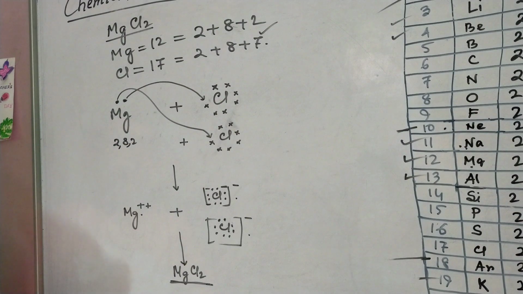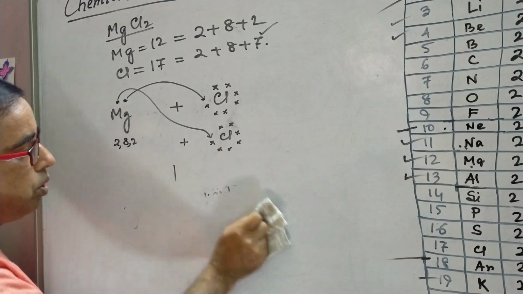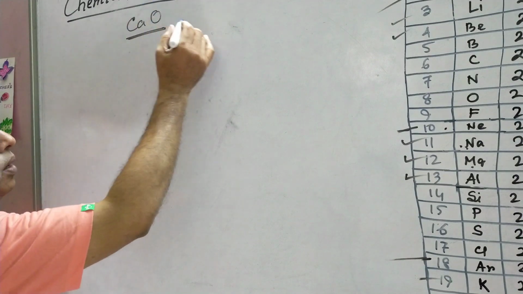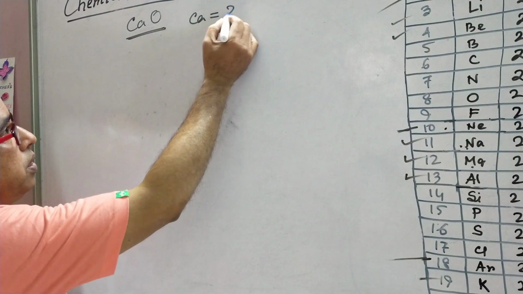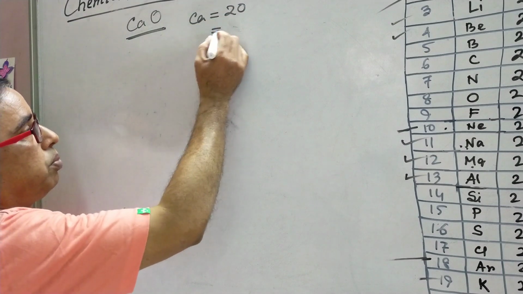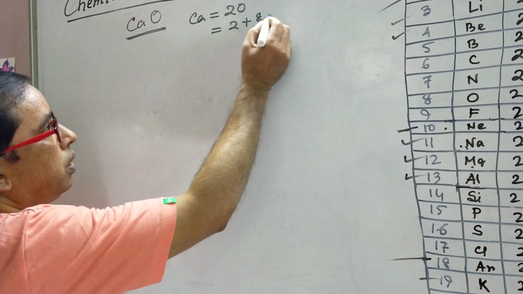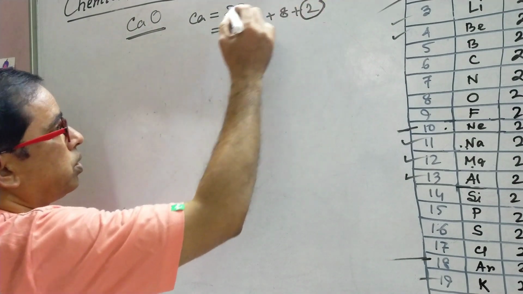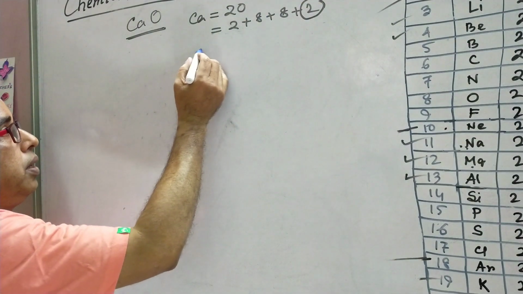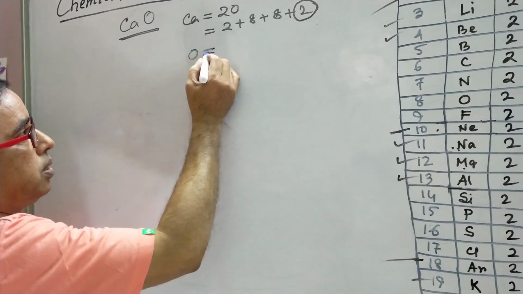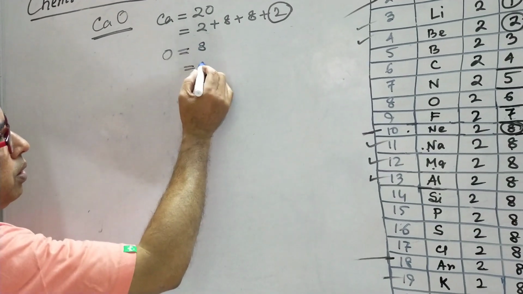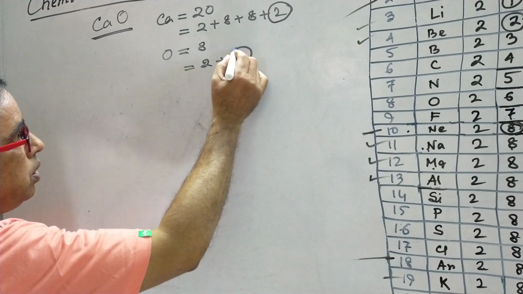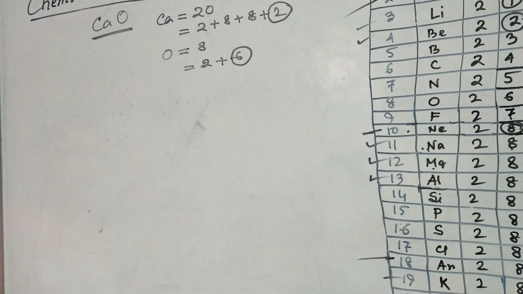Now I want to show the formation of calcium oxide. Formation of calcium oxide molecule. The atomic number of calcium is 20 and the electronic configuration is like this: 2 plus 8 plus 8 plus 2. That is, it contains only 2 electrons in its outermost orbit. And the atomic number of oxygen is 8, which can be represented as 2 plus 6. That is, the number of electrons in its outermost orbit is 6.